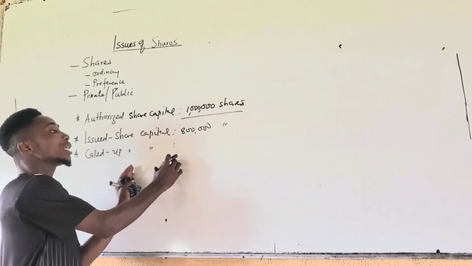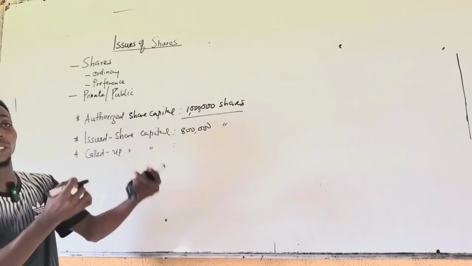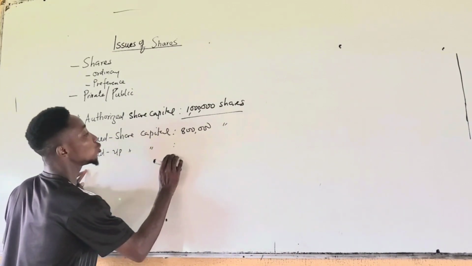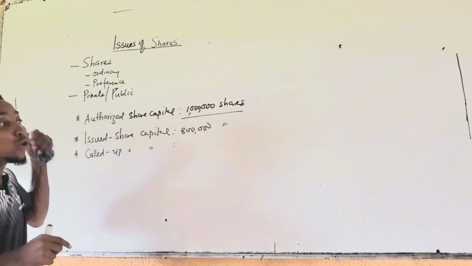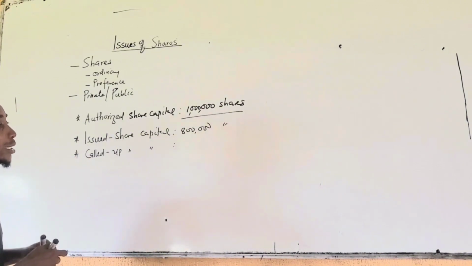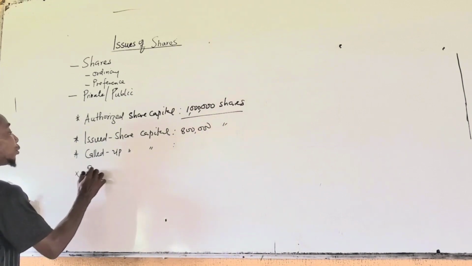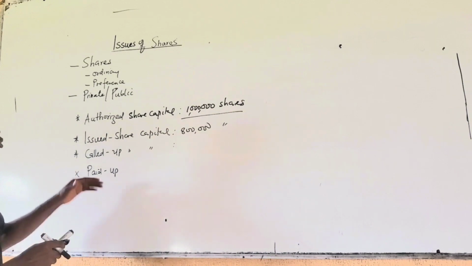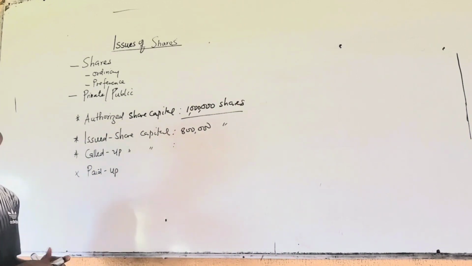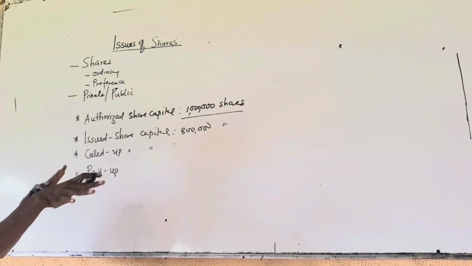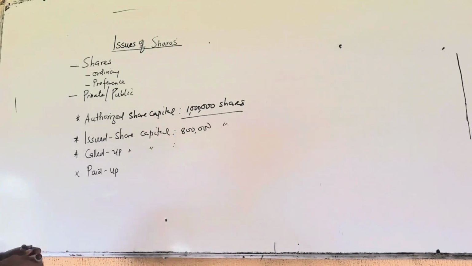So that portion that the company has called the potential shareholders to bring up is regarded as called up capital, while the portion that they've not called yet is the uncalled capital. Then we also have the paid up capital. This is the portion that the potential shareholders have paid for the calls that were made. So all of this will be considered while doing the calculation and issuing of shares.